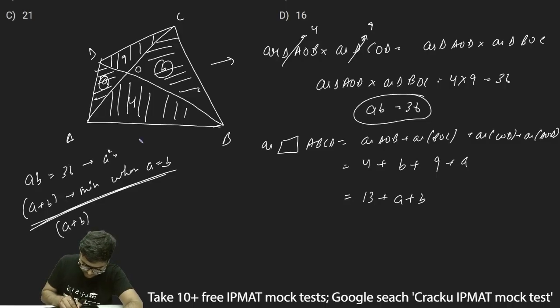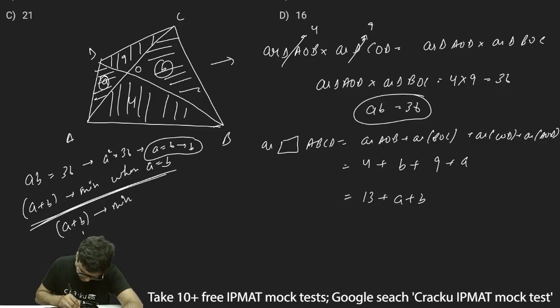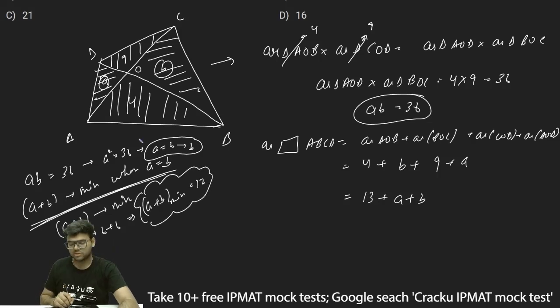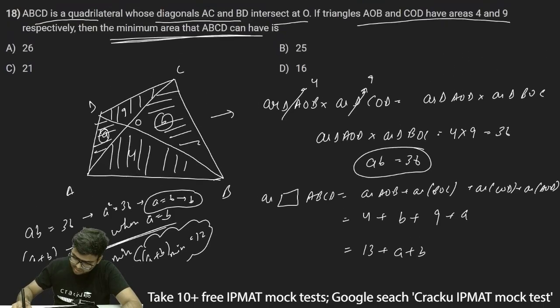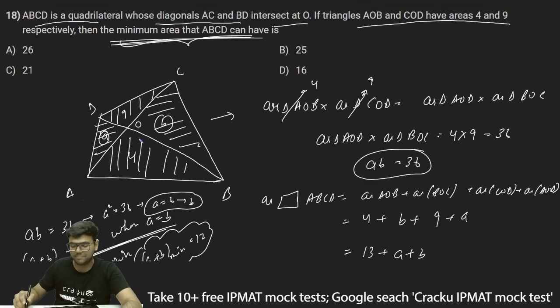Thus when A is equal to B, A square is equal to 36, or A is equal to 6. So A is equal to 6 is equal to B, and the minimum value of A plus B will be 6 plus 6, which is 12. Thus we need to find the minimum area of ABCD.